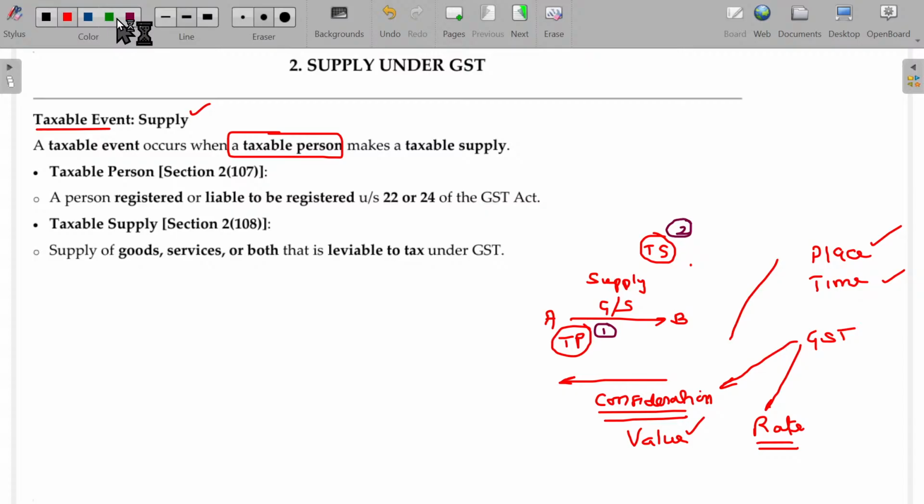Now, who is called taxable person? Taxable person is nothing but a person registered with the GST under section 22 or 24. We'll study that later on, the registration process. And taxable supply of what?